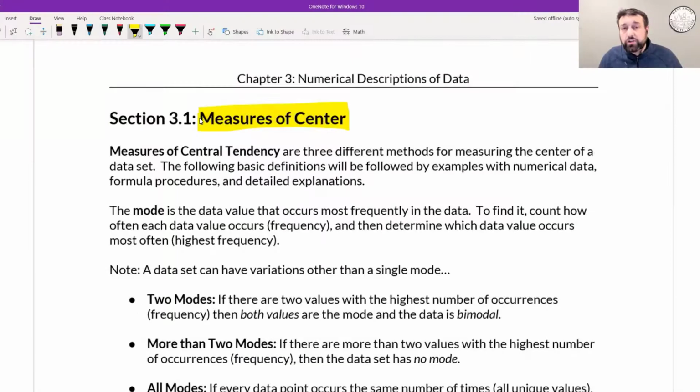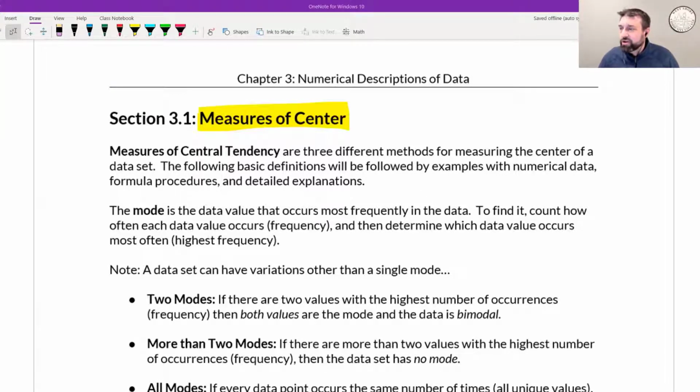Measures of center are things that you've seen before. This is the mean, the median, and the mode. You've probably been talking about these since 5th or 6th grade. They're quite common in late elementary and middle school math curriculums. We're just going to go into a little bit of depth, but not too much, because we want to get through this pretty quick so we don't bore you with the mean, median, and the mode.